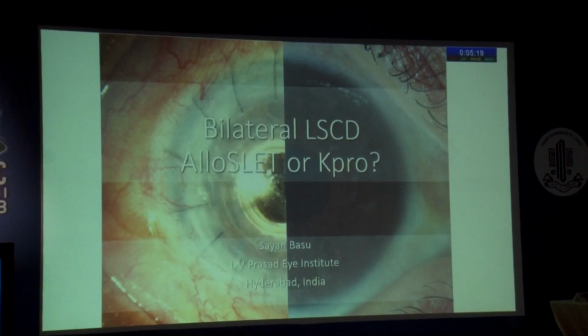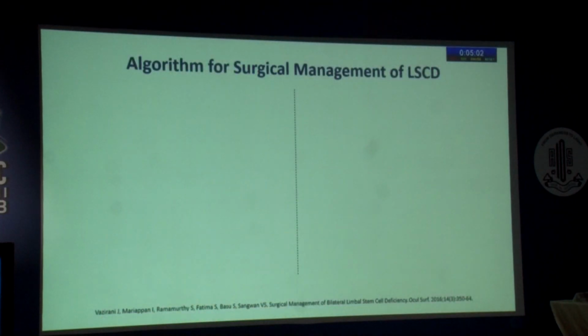So I changed that a little bit so that we have a little bit to talk about, and made it about if you have an indication like bilateral limbal stem cell deficiency, then how do you decide between doing an alloslet and a keratoprosthesis, which is more relatable and clinically would be more useful to discuss, and we can then build the preferred practice pattern around it. So this is the general algorithm that I think most people follow. It's very intuitive and it helps you to understand where you do what.